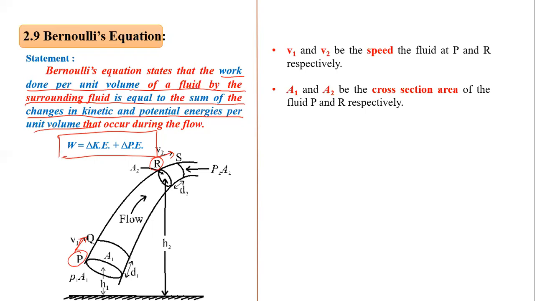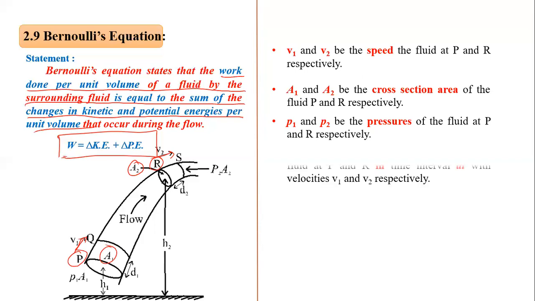A1 and A2 are the cross-sectional areas at P and R. You can see here this cross-sectional area, and at this point the cross-sectional area is A2. P1 and P2 are the pressures at points P and R respectively.